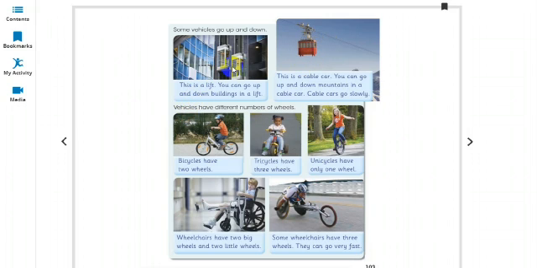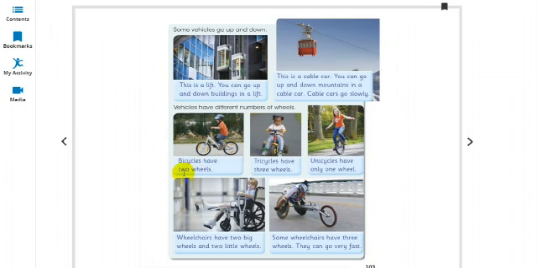So these were the two vehicles that go up and down. Vehicles have different number of wheels. So here there are some vehicles that have different number of wheels. So let's have a look at the first vehicle. This is bicycle. What is this?